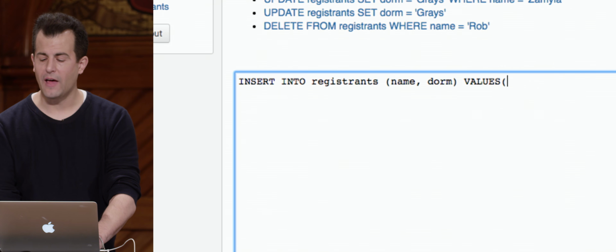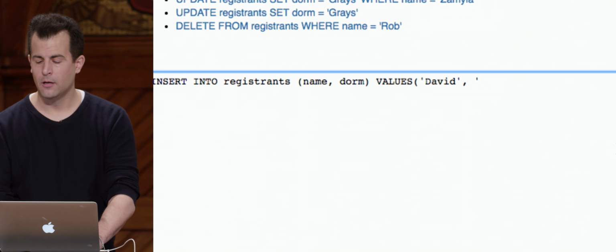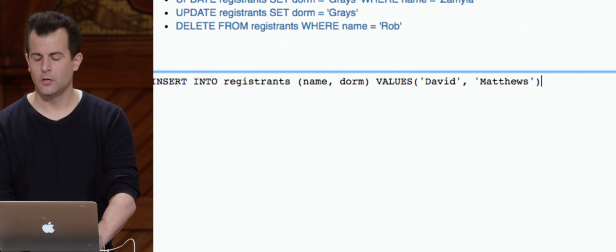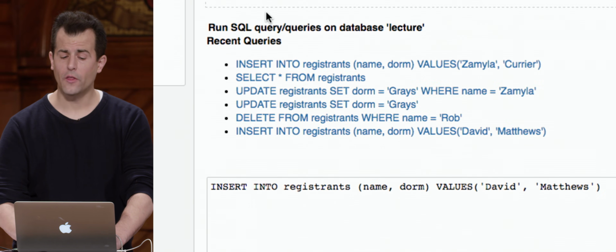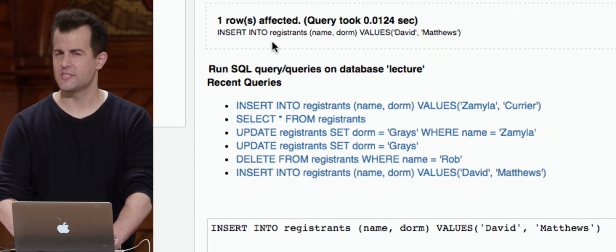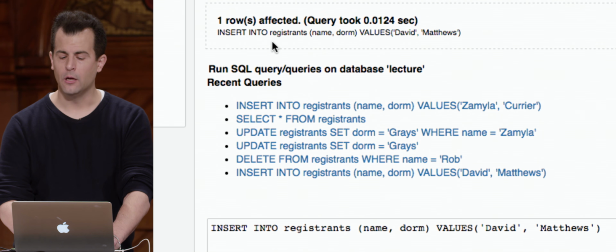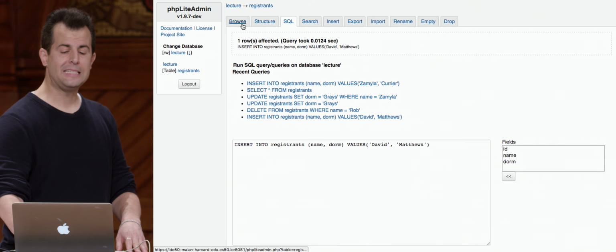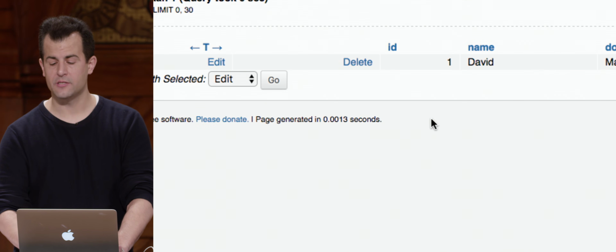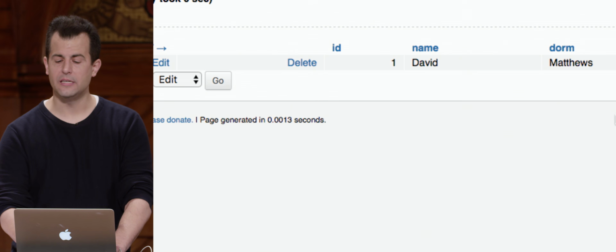That's not interesting to me. All I care about is the values like David and Matthews. And if I now click Go, notice that's all that the database executes. It doesn't go in and secretly change my query. But it does notice that I've omitted explicit mention of that ID field. And if I click Browse now, notice David from Matthews has an ID of 1.